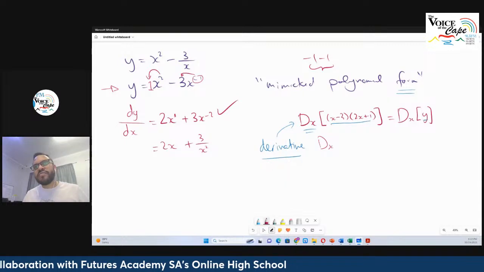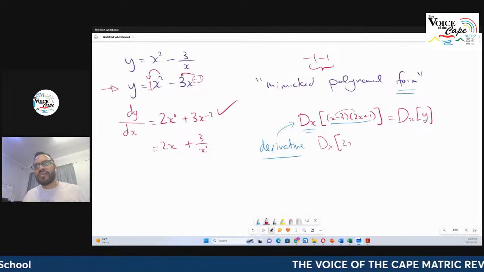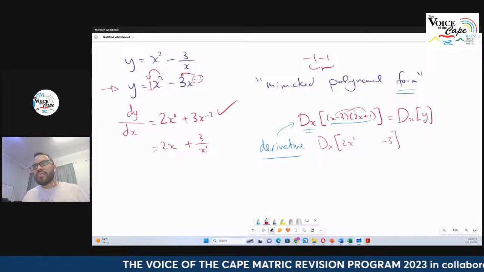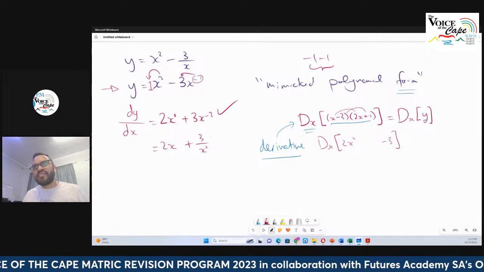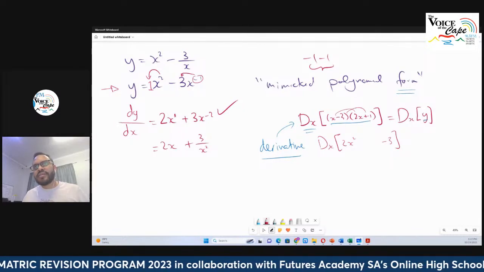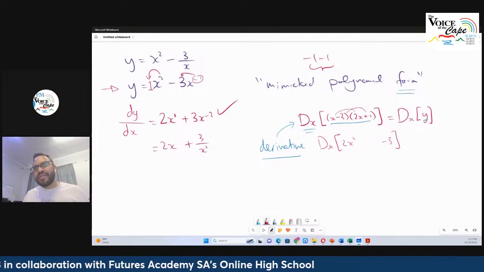So we're still looking for the derivative dx of whatever's in the bracket. So we multiply this out. That's going to give me 2x squared, right? That's going to give me minus 3, okay? And what is this on this side? I've got minus 6x plus x, right? Double check my working out, guys. Minus 6x plus x is minus 5x.